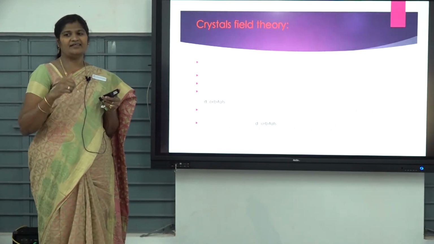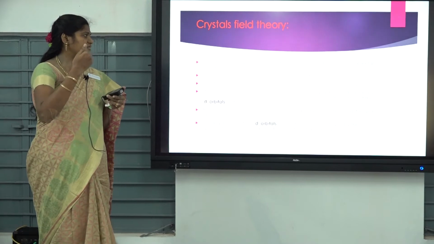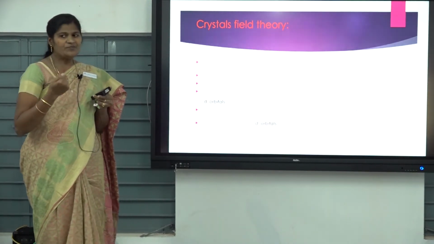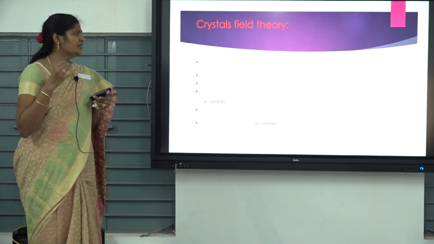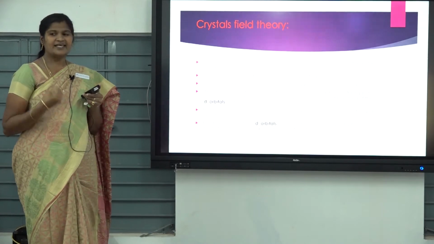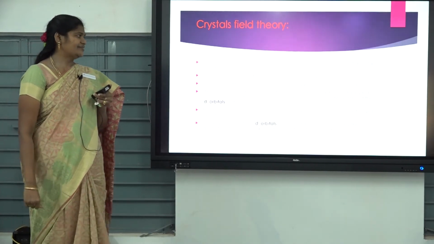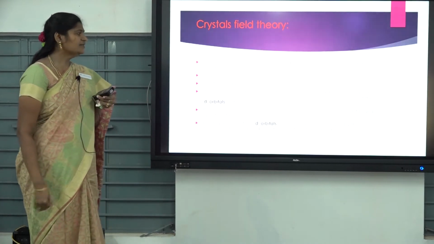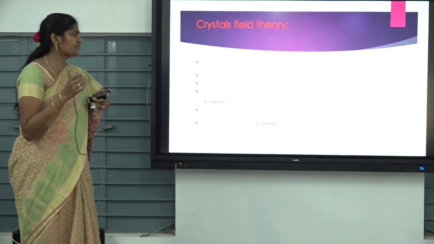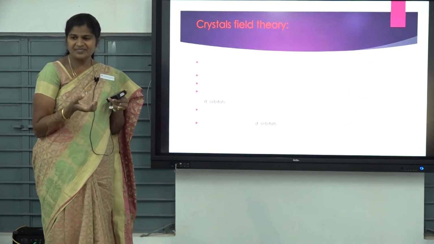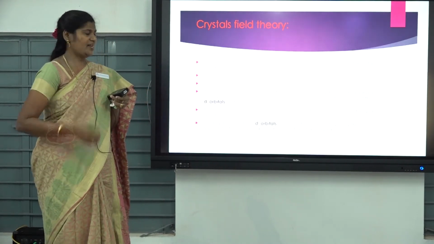Crystal field theory considers some 6 points. First point, complex. It's a combination of a central metal ion surrounded by ligands. Second point, ligands, which are considered as point charges. Then bonding. The bond between the metal cation and the ligand is purely 100% ionic in nature.